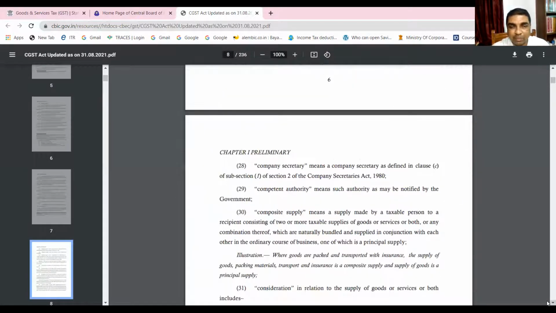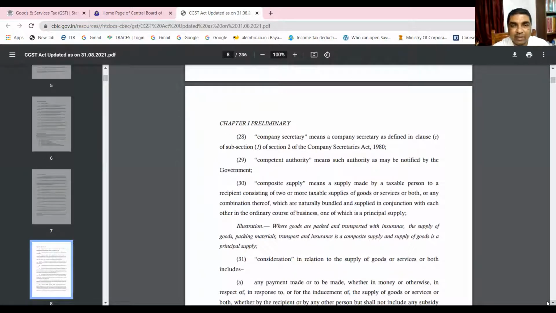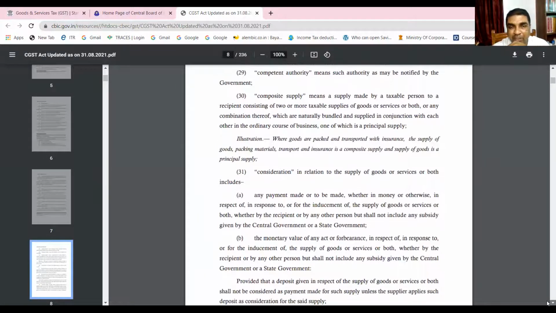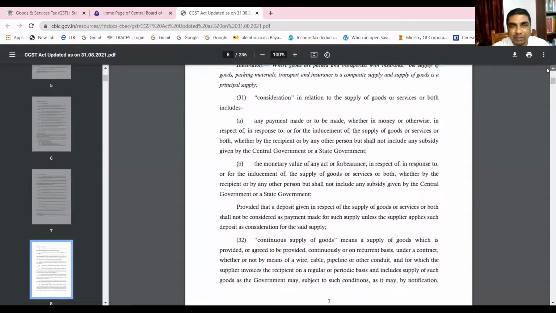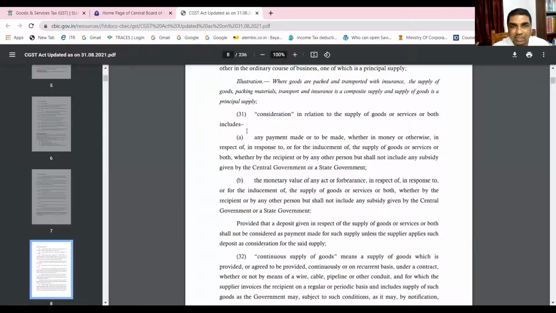A few other terms are also important for us. Here is the concept of composite supply. We'll be learning that. This particular definition is also important. Section 2, clause 31 talks about, can you read what is written here? What is the term? Consideration. Yes, consideration is also important because that is one more important element of supply. In any supply, normally, subject to certain exceptions, there has to be consideration.